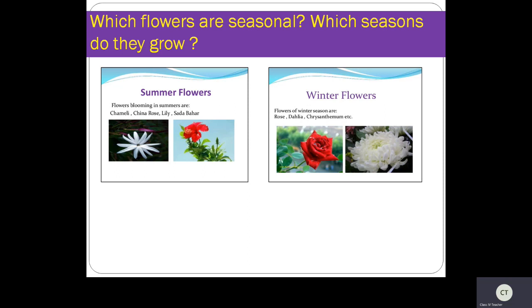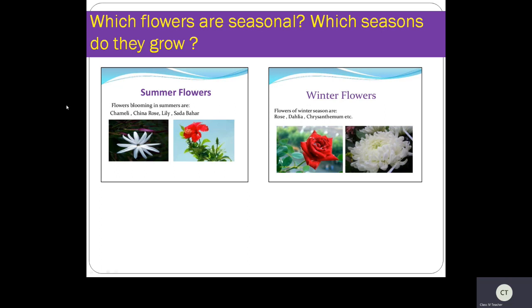Have you ever seen? Many of you have a jasmine plant, where these flowers are seasonal and we can find them during the summer season, right children? Now let us see generally seasonal flowers. In the summer season some flowers grow, and in the winter season you can see some other flowers grow.